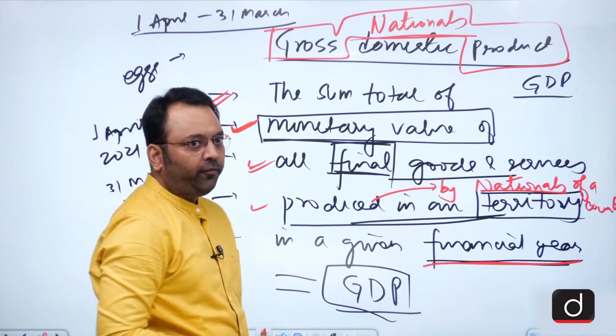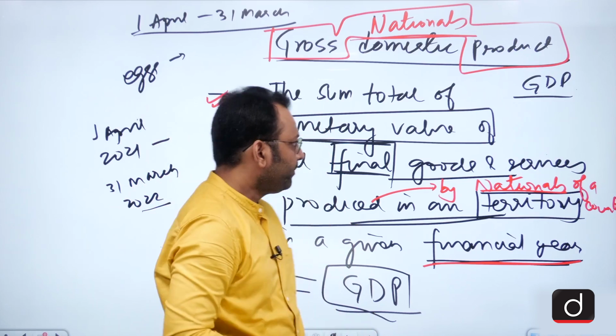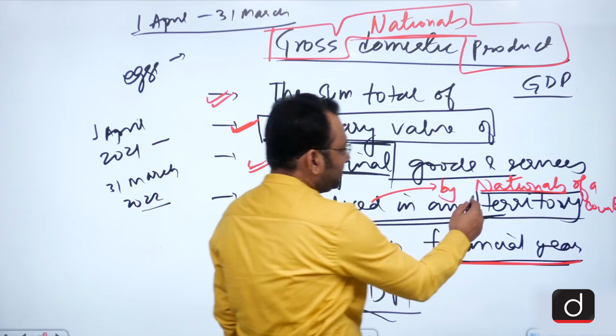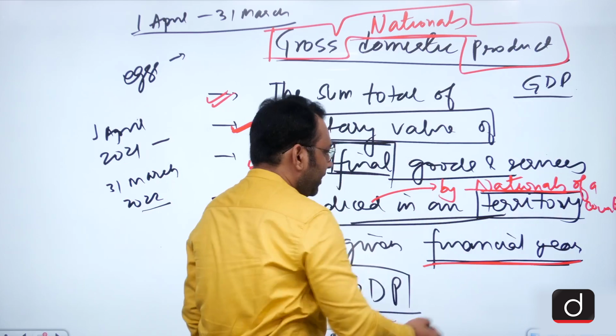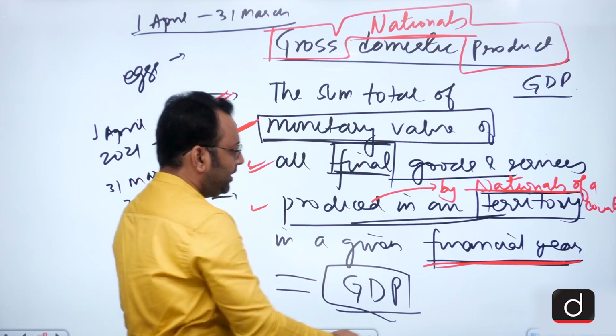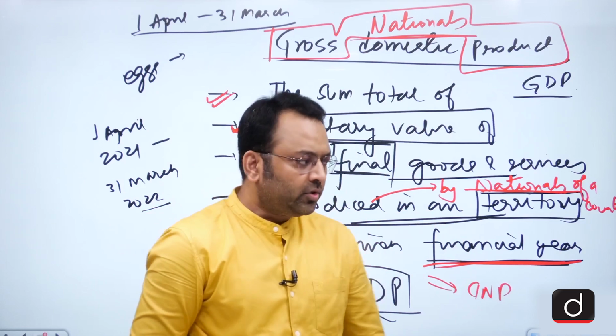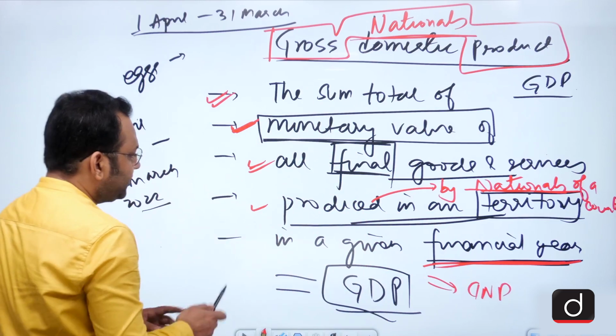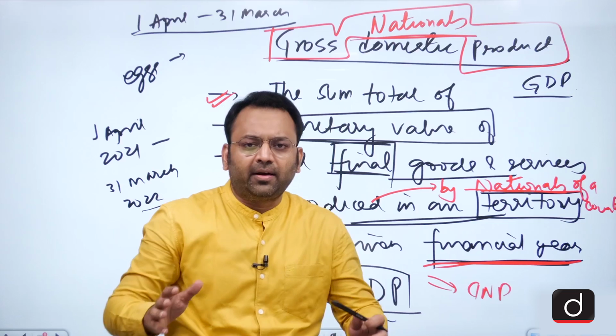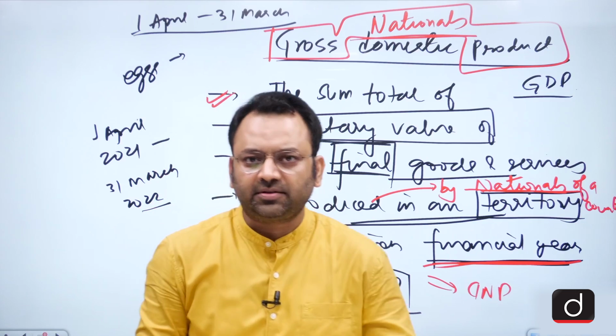So GNP is about the production by nationals. It doesn't matter where the production has taken place.